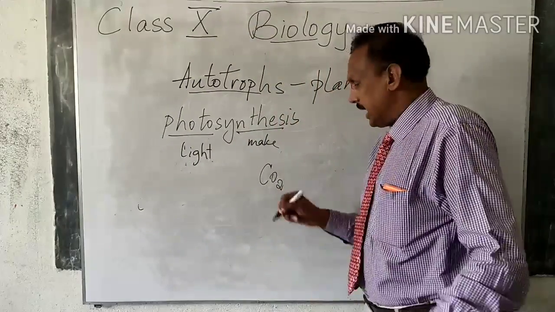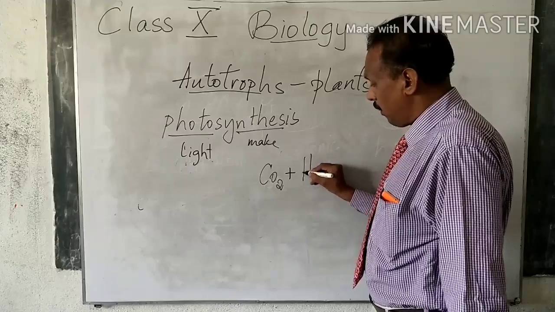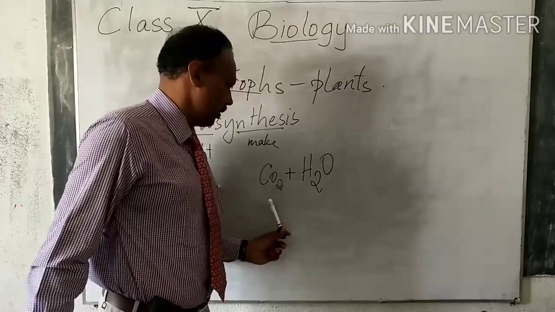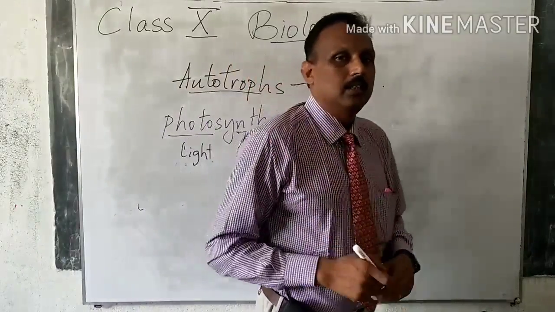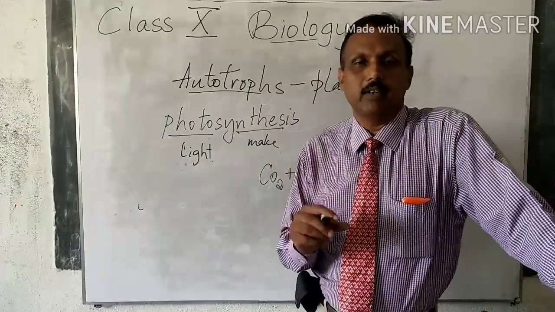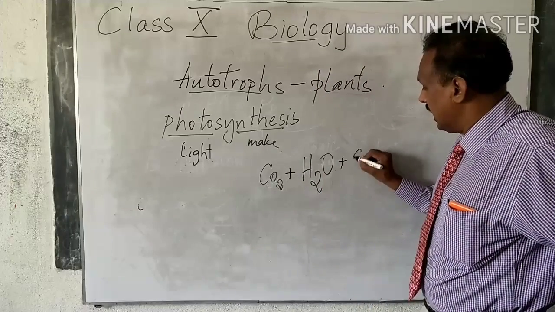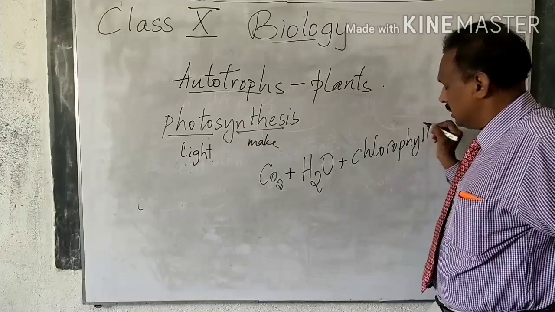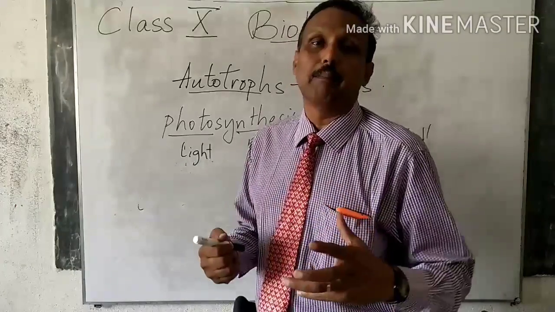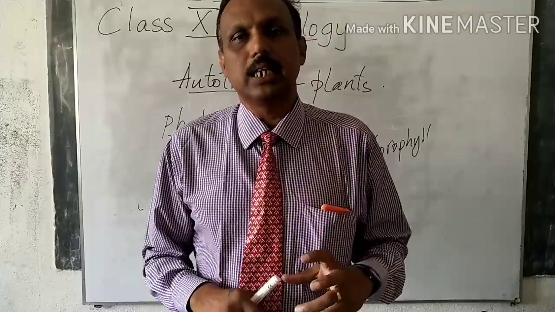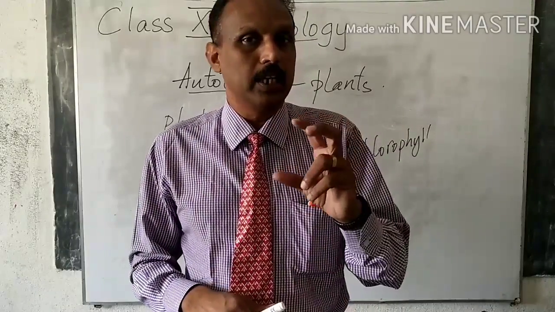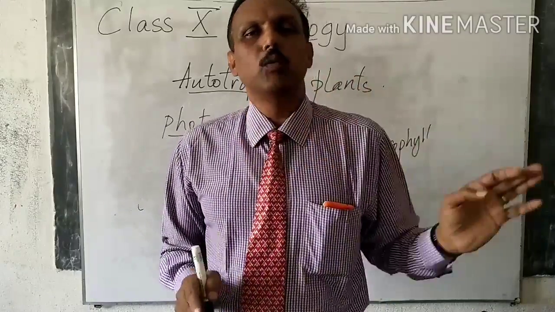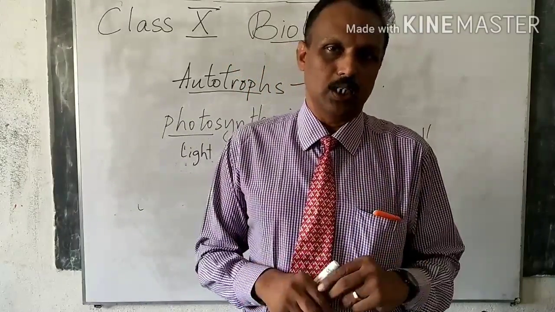So what do they take? They take carbon dioxide from the air, and with the help of their roots they take water also. H2O is water, you all know about it. And you can see the plants have leaves, and what is the color of the leaves? It is green. Green leaves, what do they contain? They contain chlorophyll. Some plants, like cotton plants, you might have seen when it is summer, when it gets very hot and the water is less, they will slowly change the color of the leaves to brown or yellow. Why? At that time those leaves are not involved in making food, so they need less water.